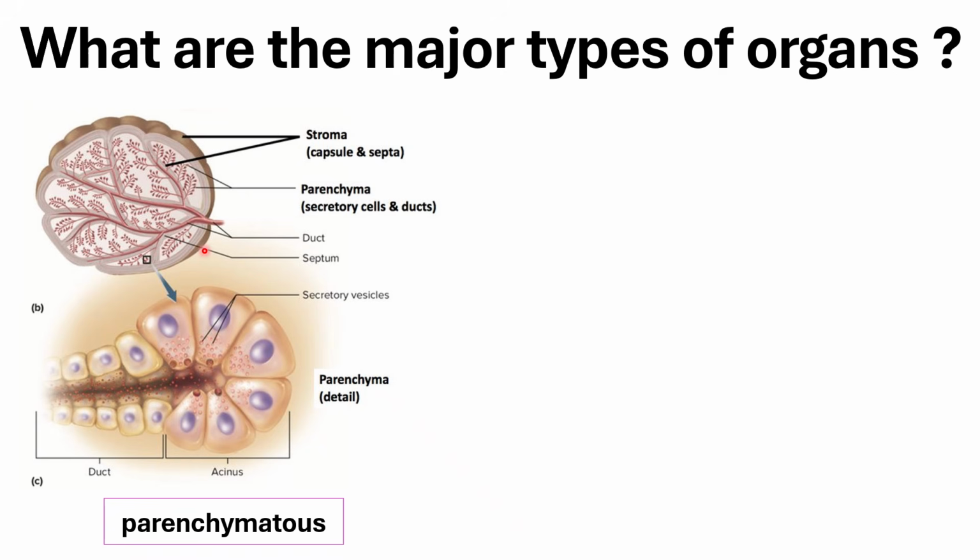It will create cords, plates, etc. And within the stroma, usually it would also contain the duct system, the blood vessel system, and the peripheral nervous tissue component. Okay, so again, that's your parenchymatous type of organ.